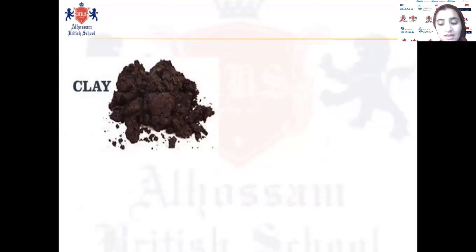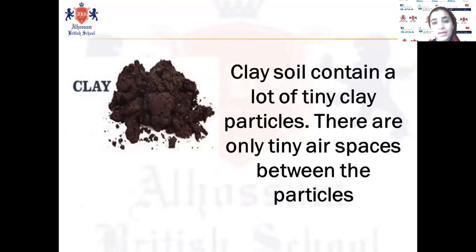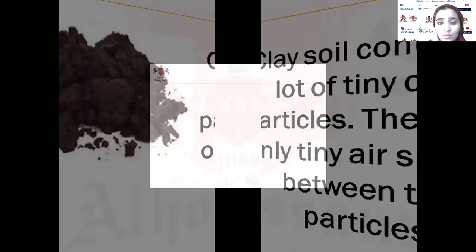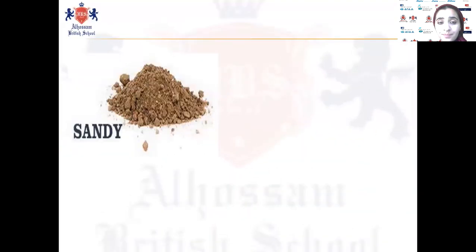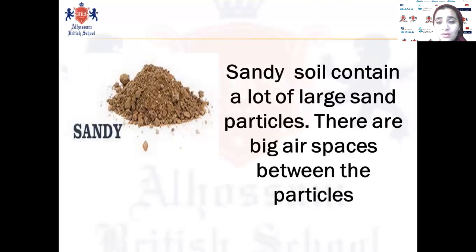Let's start with the clay soil. Clay soil contains a lot of tiny clay particles, as we said, small particles, and there are only tiny air spaces between the particles. But the sandy soil, as we said, has large particles, and there are big air spaces between the particles.